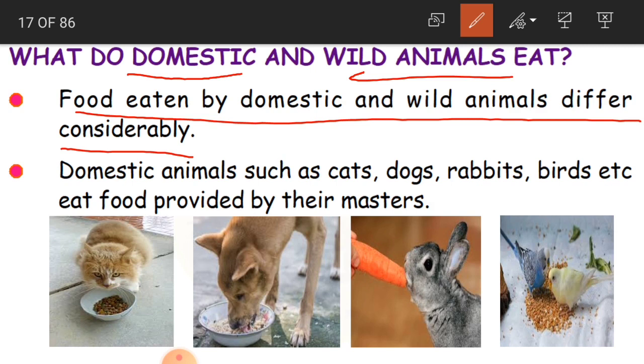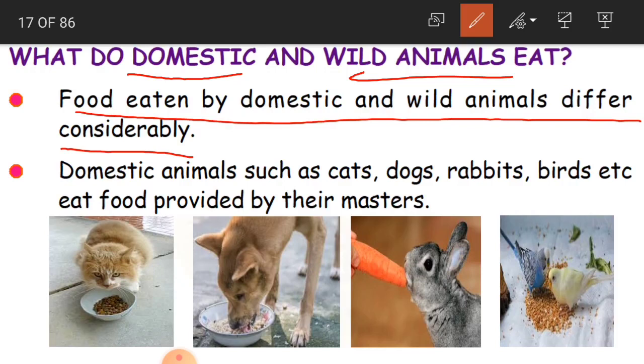When you say wild animals: lion, tiger, zebra, elephant, all these. They live in the forest, so they come under wild animals. As their place of living is different, domestic animals live along with us and wild animals live in the forest.